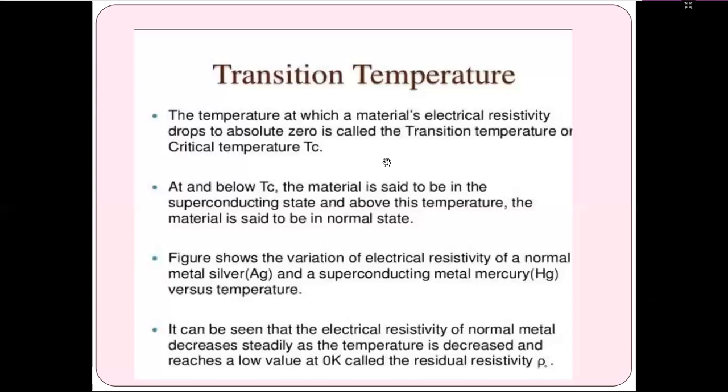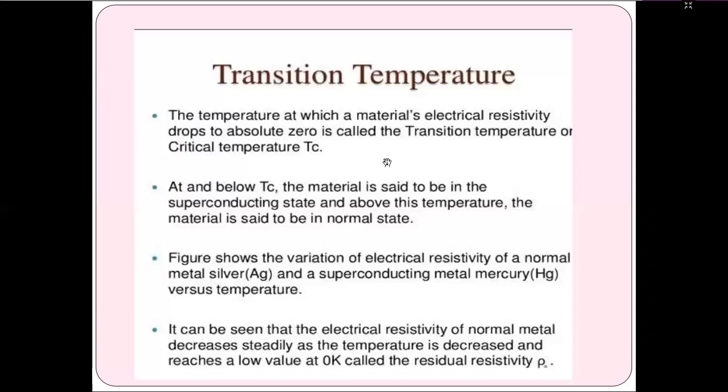From the figure, the variation of electrical resistivity of silver and mercury can be seen. The electrical resistivity of a normal metal decreases steadily as the temperature decreases, and reaches a low value at 0 Kelvin, which is called the residual resistivity.